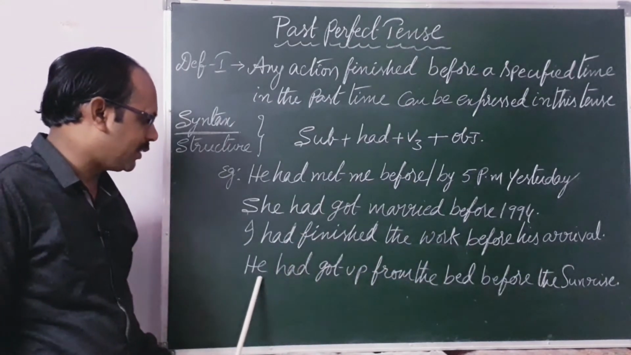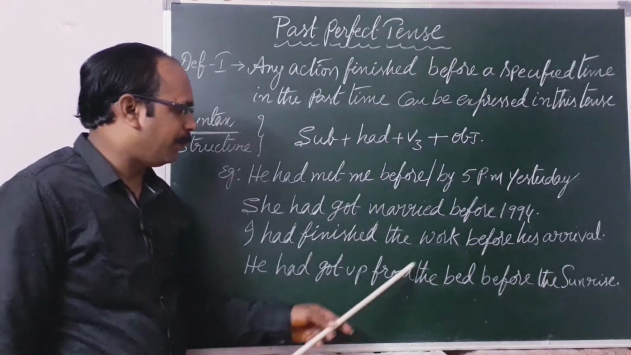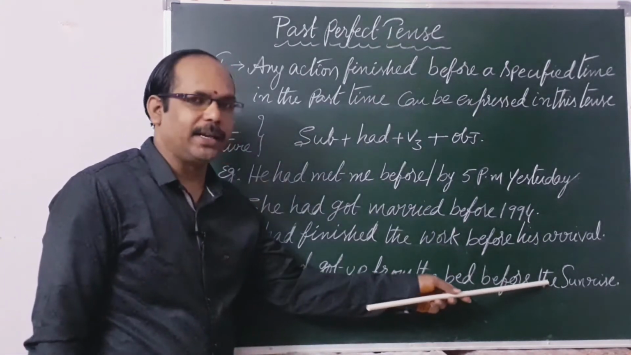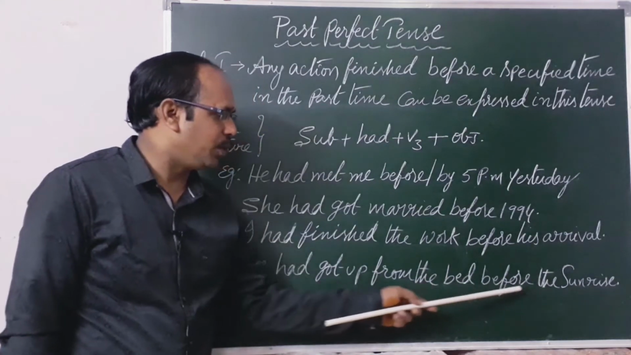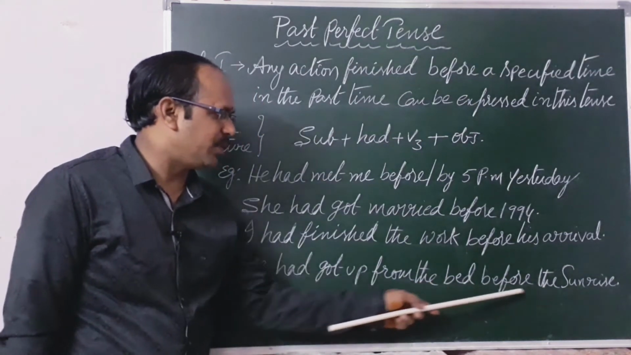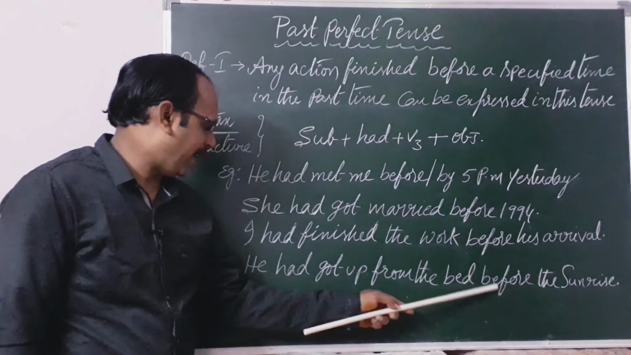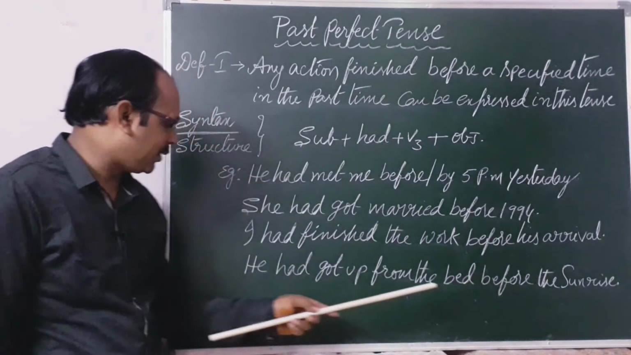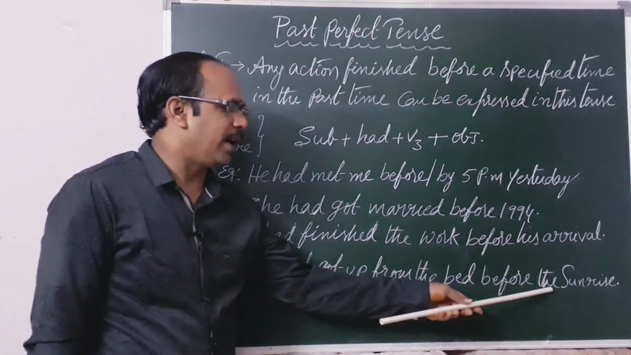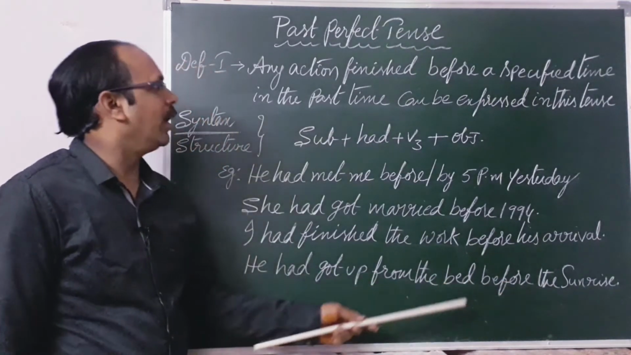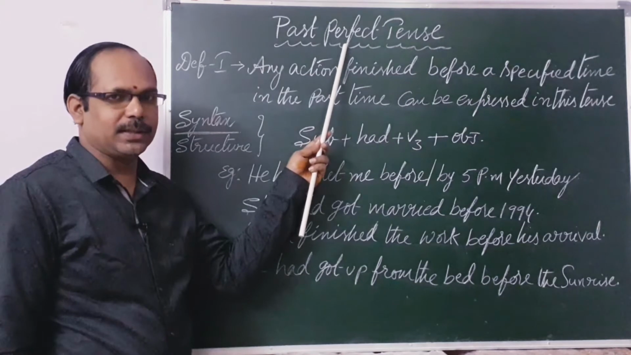And the last sentence, he had got up from the bed before the sunrise. Here the sunrise is a specific time indication, but with before, it becomes an unspecified time indication. So he had got up from the bed before the sunrise. In this situation, we have to use past perfect tense.